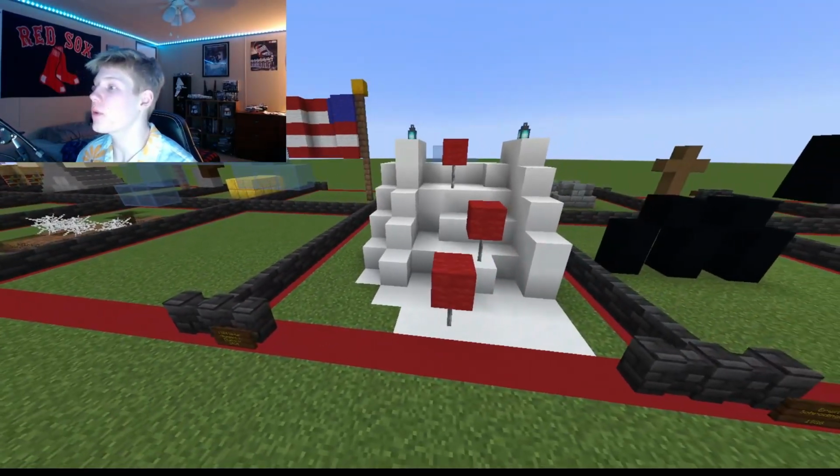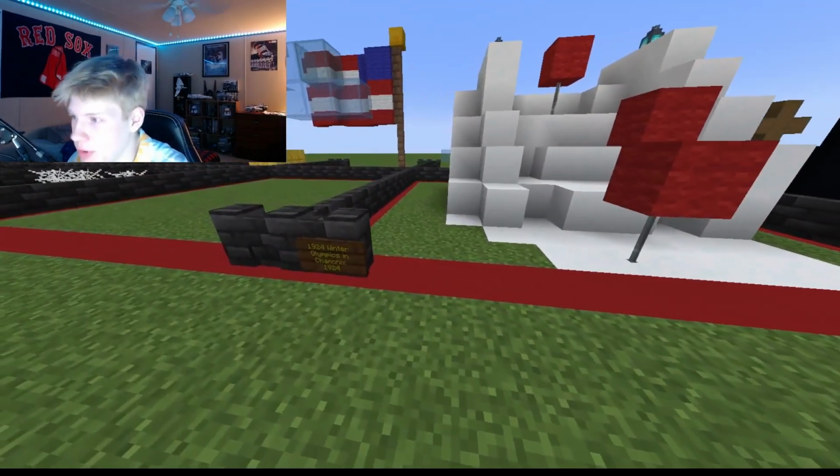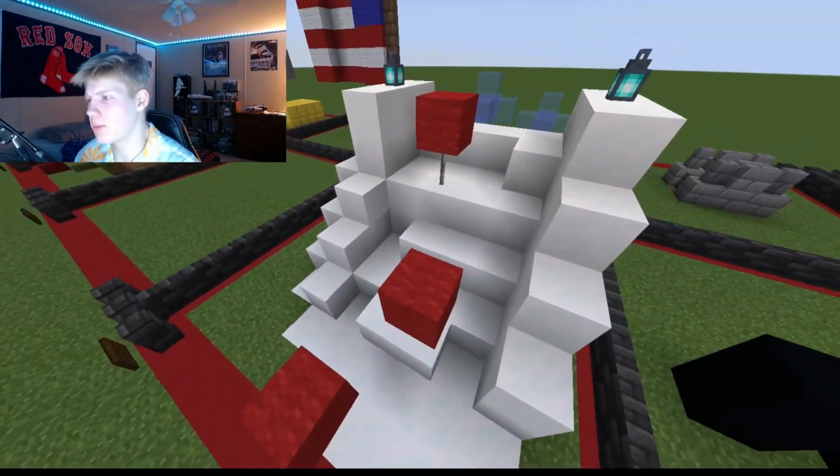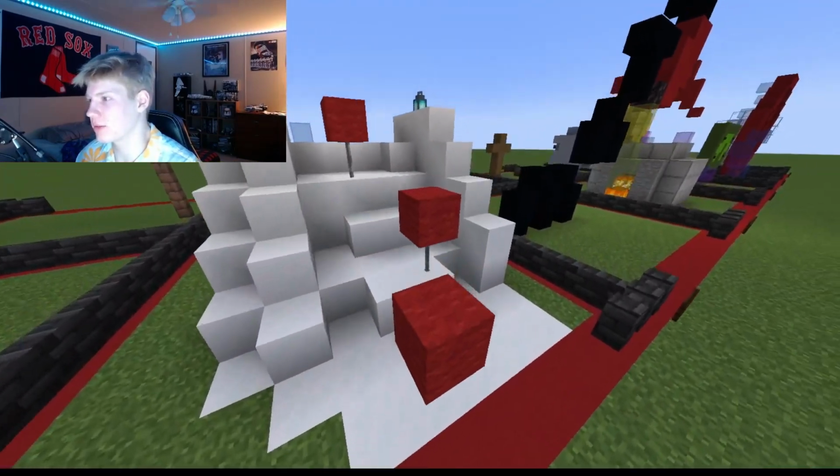Then in 1924 was the Winter Olympics in, I'm gonna butcher this, Chamonix. I don't know. So I built a ski slope, and these are supposed to be flags, but they really do not look like flags.